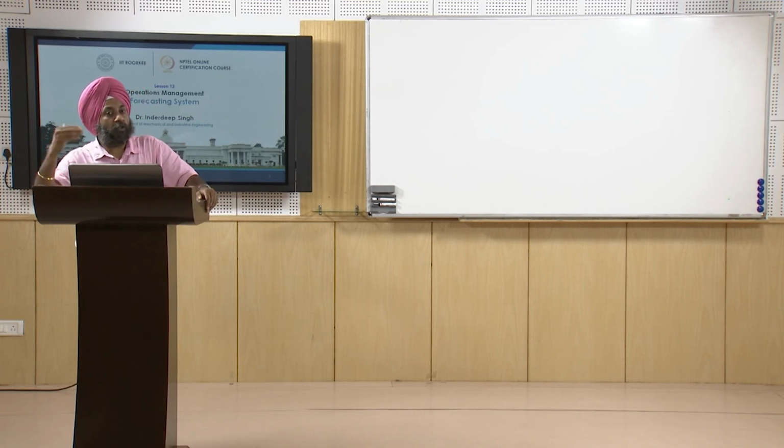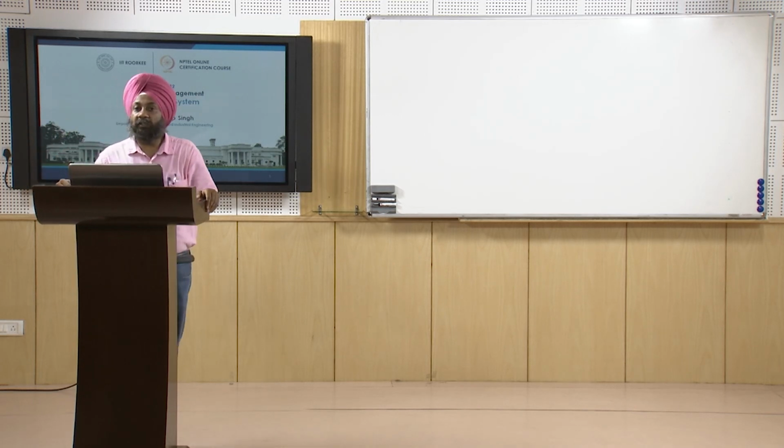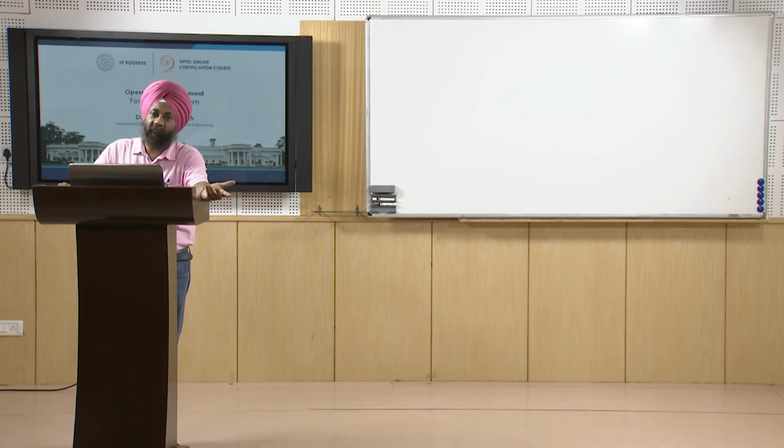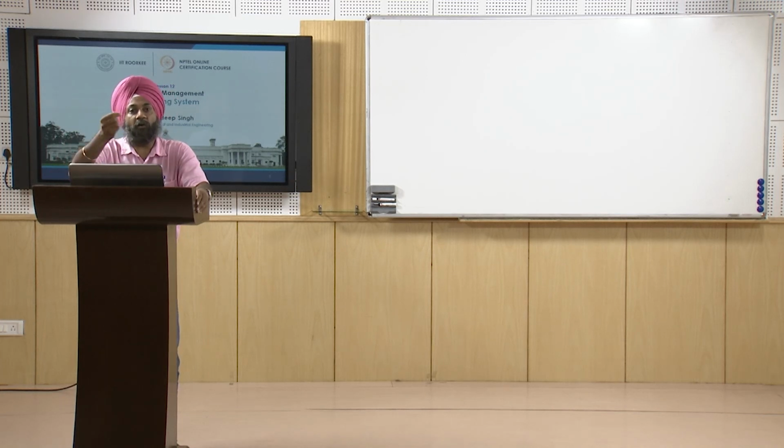I want to make a forecast for the month of July or for the month of August. Then I require the demand for July also. Now suppose I want to make a forecast for the month of July. The simple average method can be one technique for making a forecast. 30 plus 40 plus 50 divided by 3. So very easily you can get an average value of 40. That is the simplest method of making a forecast, that we call the simple average method.